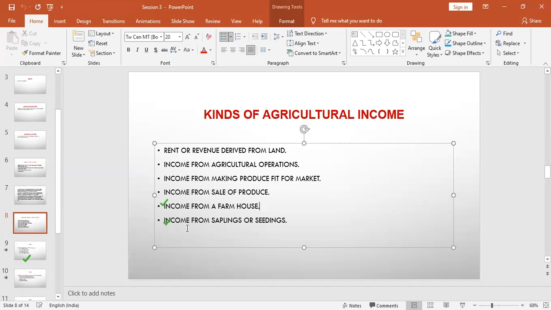Last but not least, any income derived from saplings or seedlings. For example, if you have a nursery, or you want to develop a nursery, or you have a plantation in your agricultural farming where you develop seeds and sell them, all those aspects also come under the purview of agricultural income.